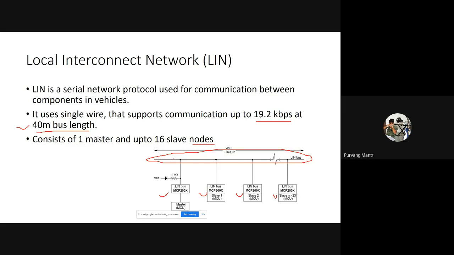These kinds of applications don't require much data rate, and they are not as important as safety features. That's why the communication bit rate in this protocol is not as high as other protocols.